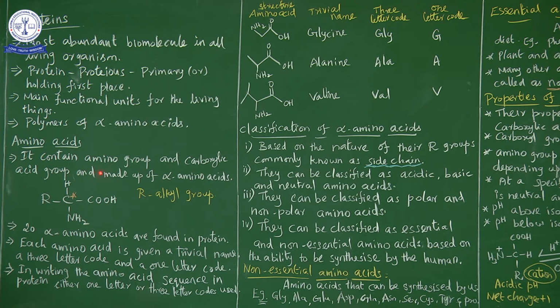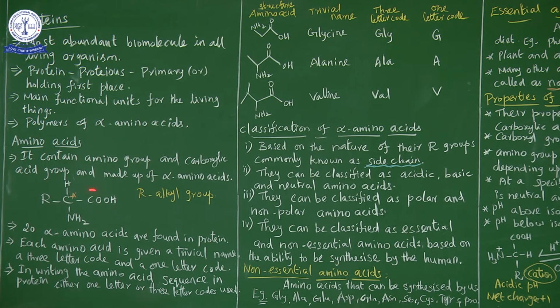The amino acid contains 2 functional groups, one the amino group and another the carboxylic acid group, and protein molecules are made up of alpha amino acids. Generally we just say amino acids, but specifically it is made up of alpha amino acids. Alpha amino acids and beta amino acids are all present, but proteins are made only by alpha amino acids. Next, the general representation of an amino acid. More than 20 alpha amino acids are available.